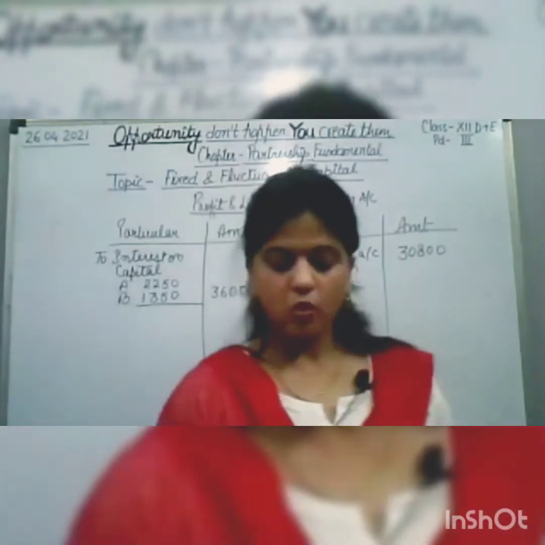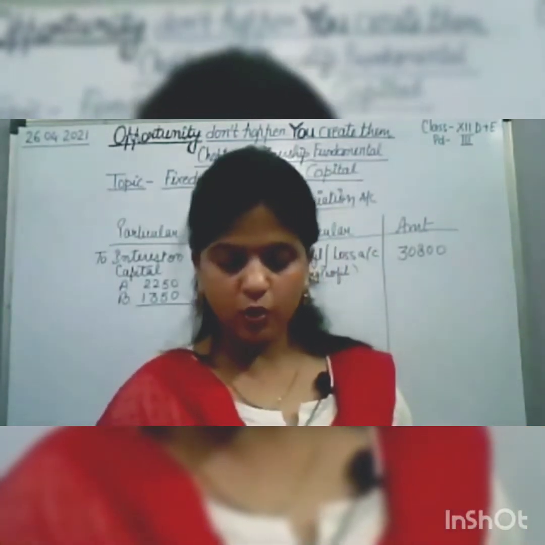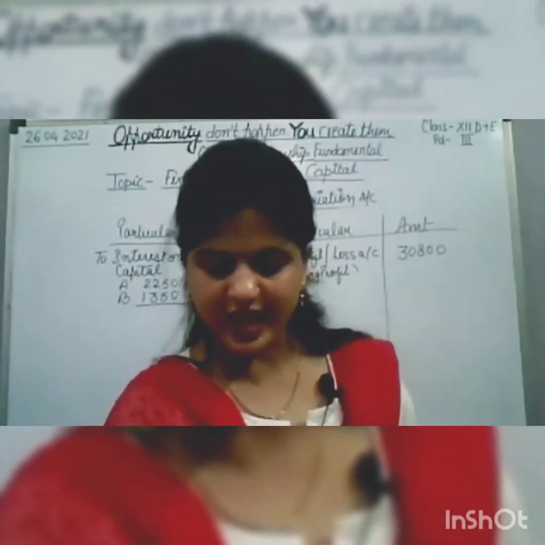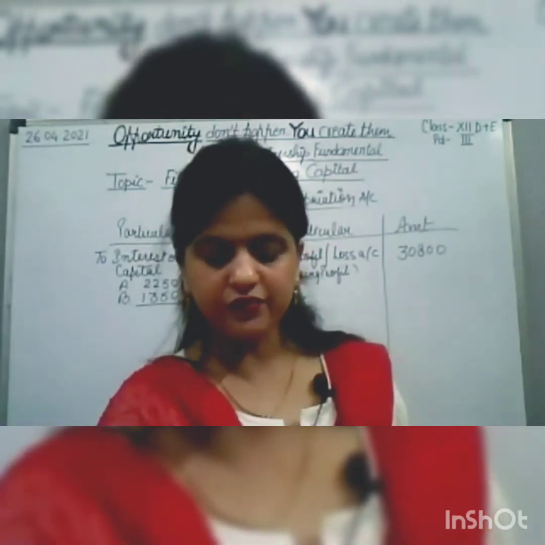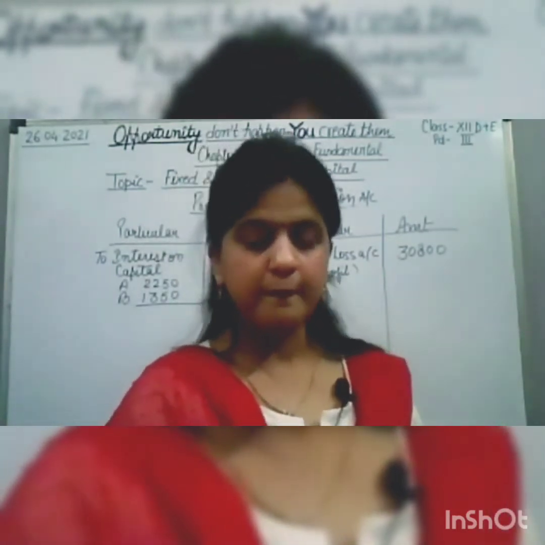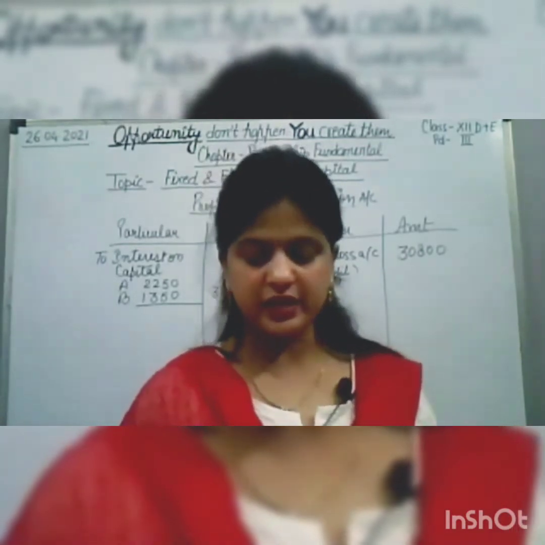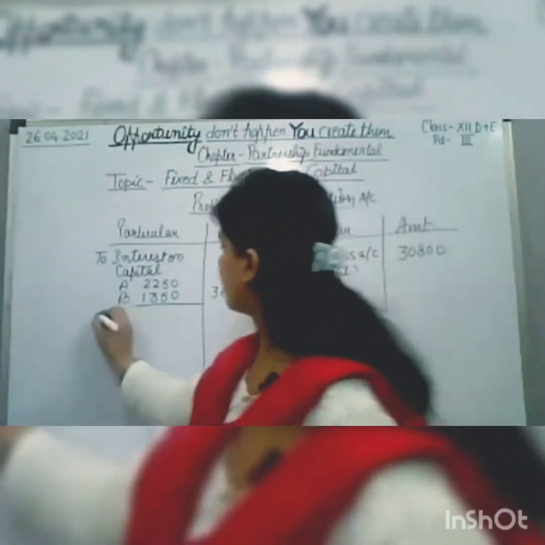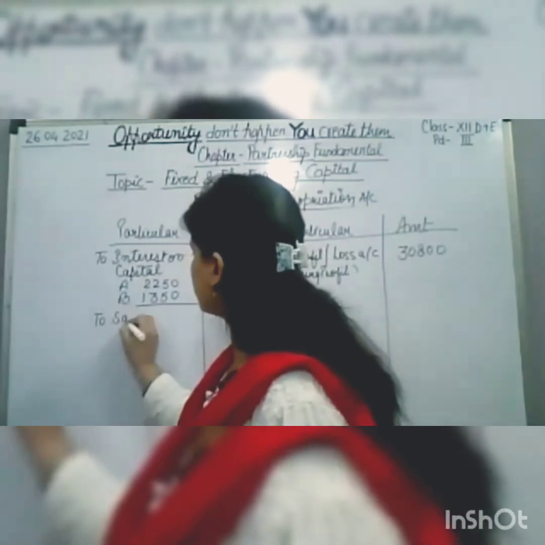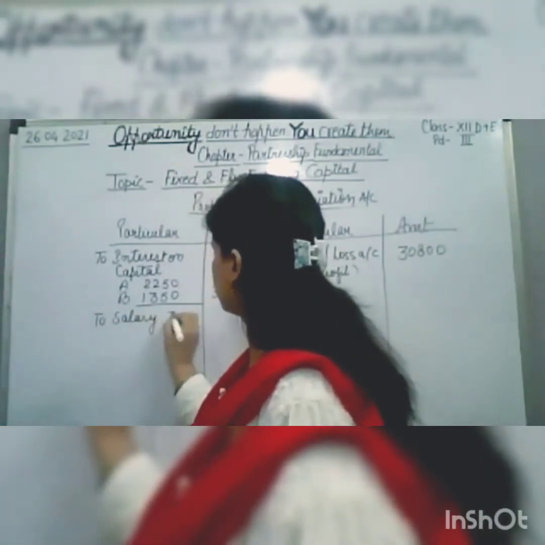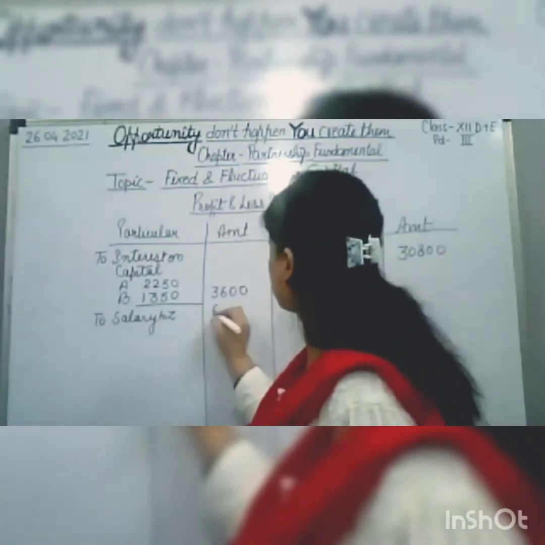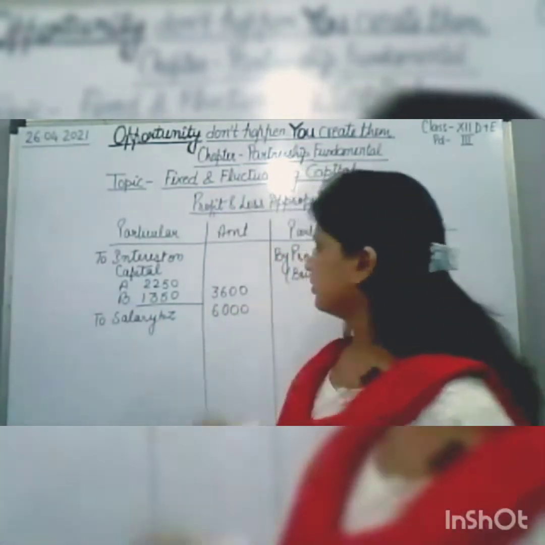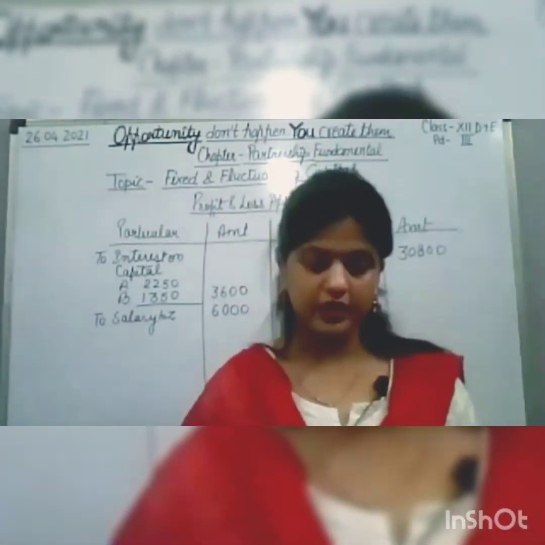Now we have to give the salary to Z, because Z is entitled to a salary of 6,000 per annum. Per annum is written, so directly 6,000 will be written as salary to Z. That we need to write.